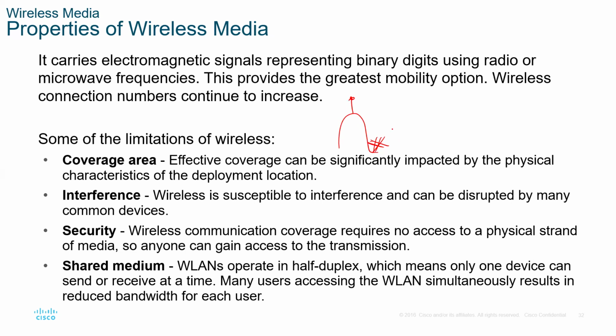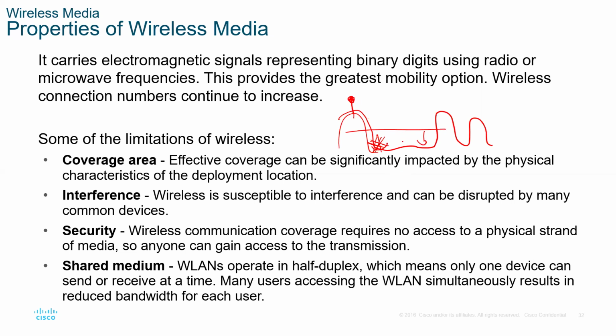It's because of the environment, right? The physical characteristics of the deployment location. So that's one of the limitations of wireless. But with fiber, we can run it along the mountain, up and down, however it goes. But wireless signals can be a bit tricky. If a base station is placed here, areas below will probably be experiencing some challenges connecting to the network.